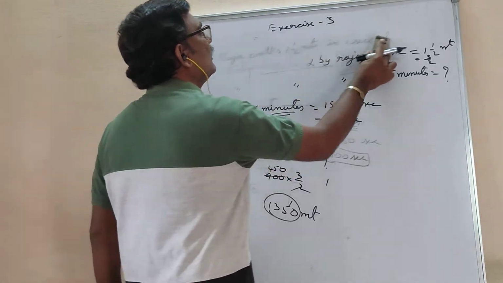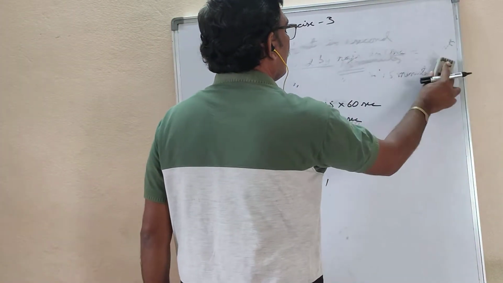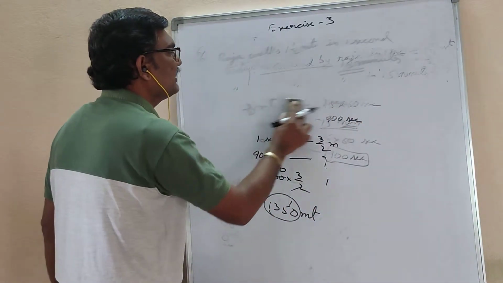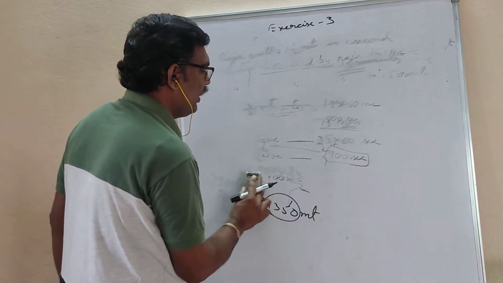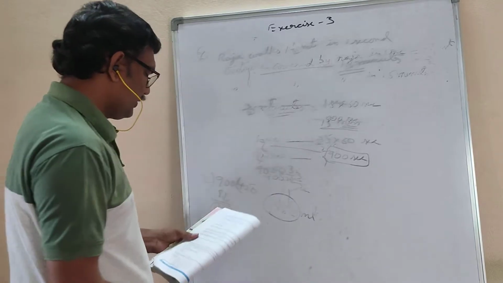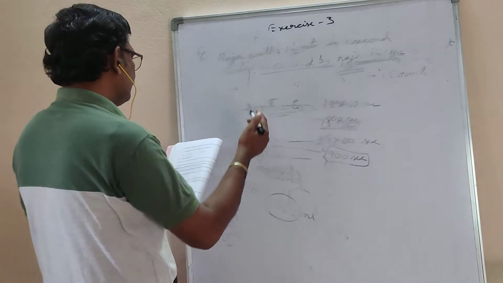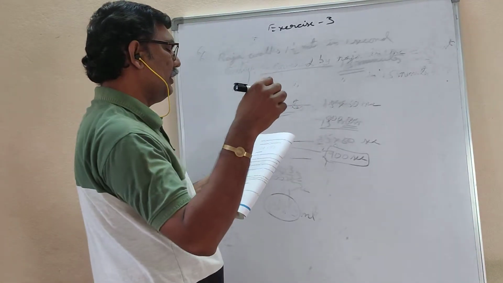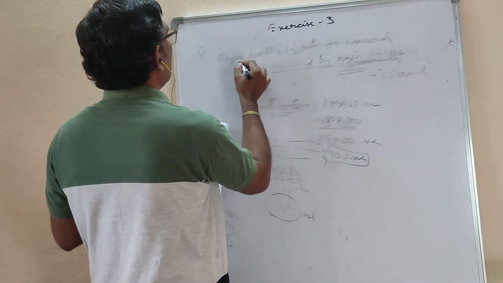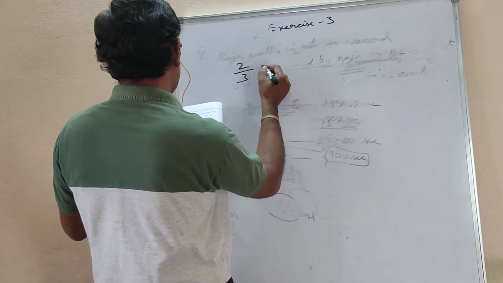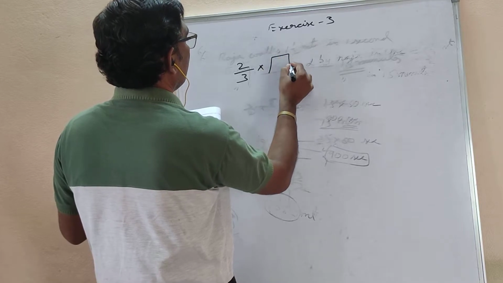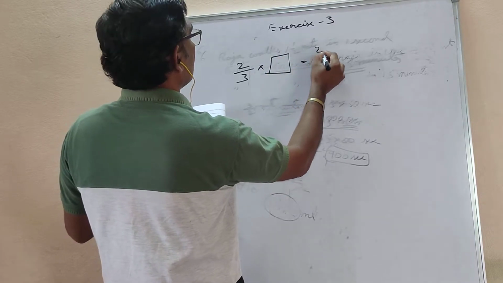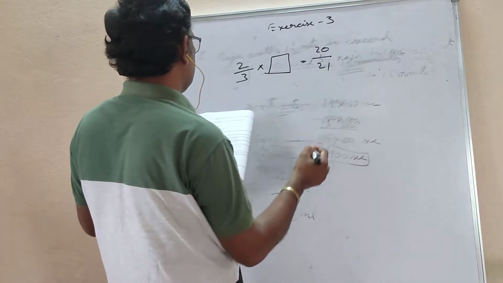Okay, this is the 6th problem. Now we will go with the 7th problem in the same exercise. How do we have to do the 7th problem? It is fill in the blank. Provide the number in the box to make the statement true. So he has given some blanks here.